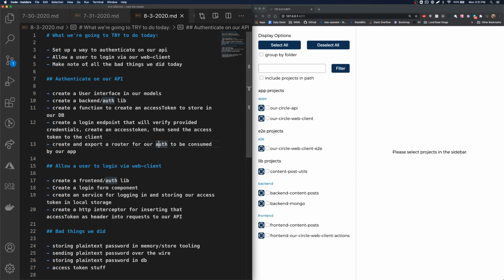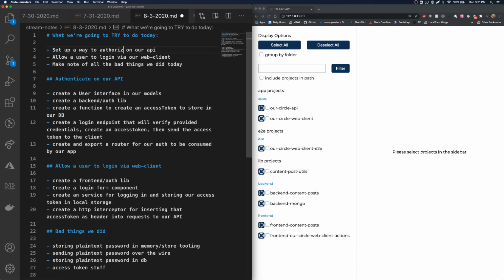So today we're going to start by trying to set up a way to authenticate inside of our API. This is one half of auth, authenticating, so like logging in. The other half is authorizing. Do I have this backwards? Yes, I think I have this backwards.